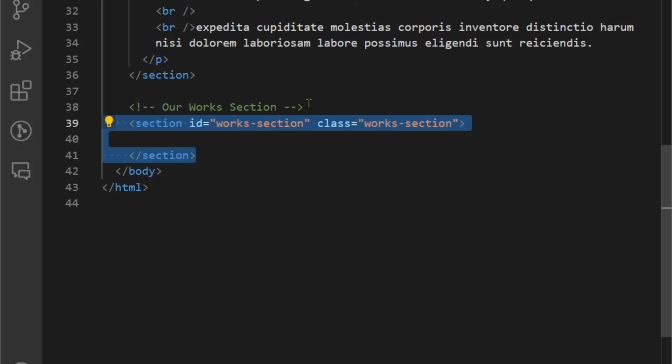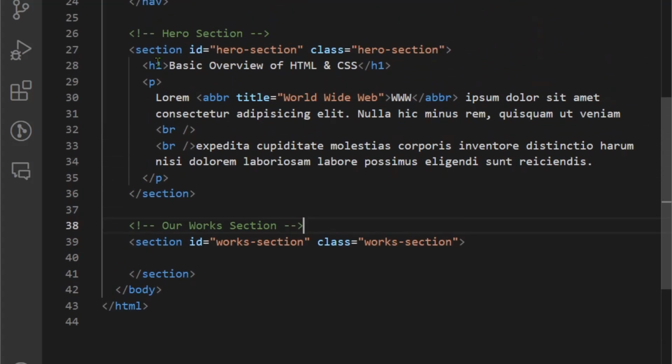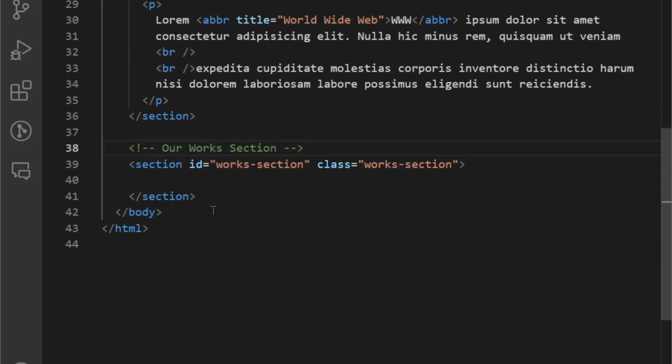So one more thing actually I need to show. As you can see, we are using this comment to understand our text better. This is used by Control and slash, so this will be a comment. This won't actually show any part of the code. This will be helpful also for debugging purposes.